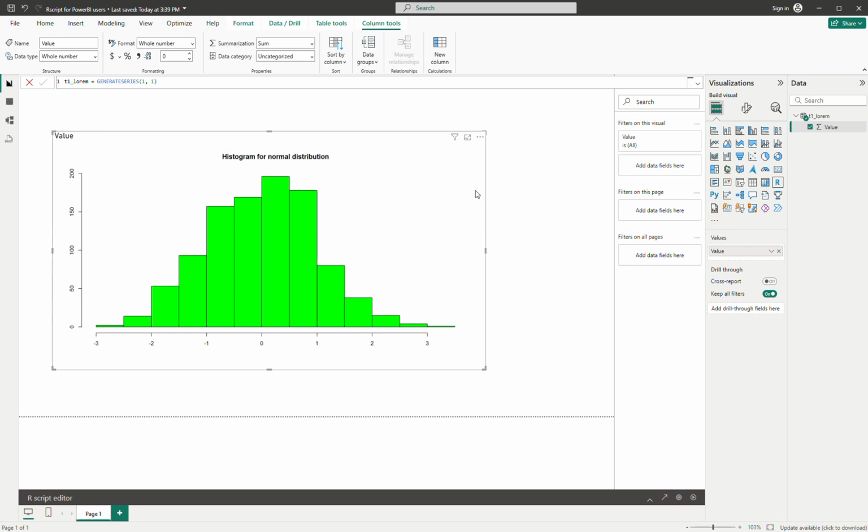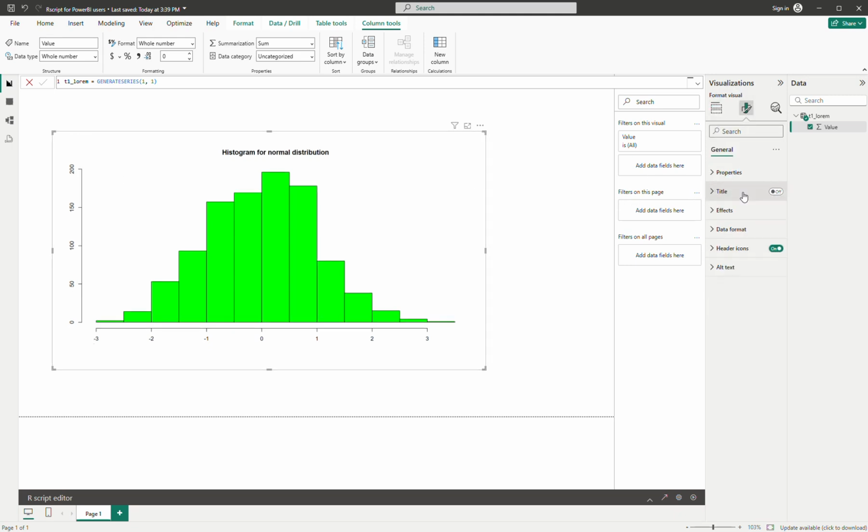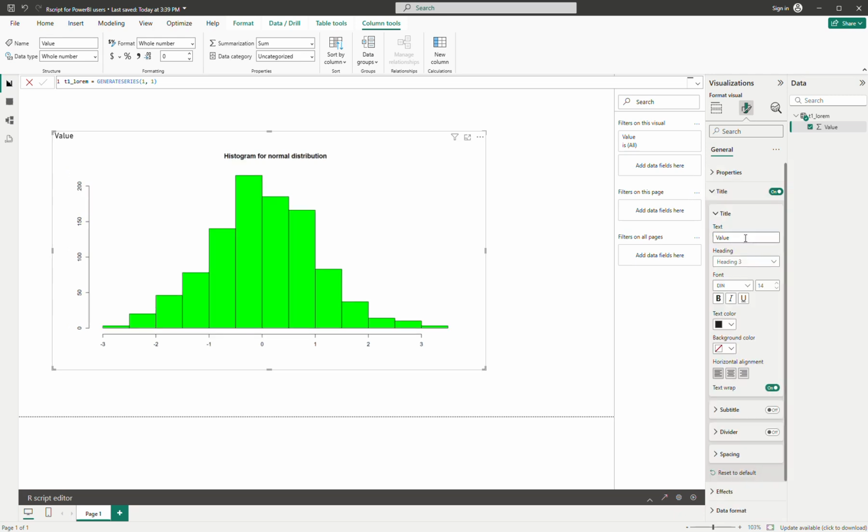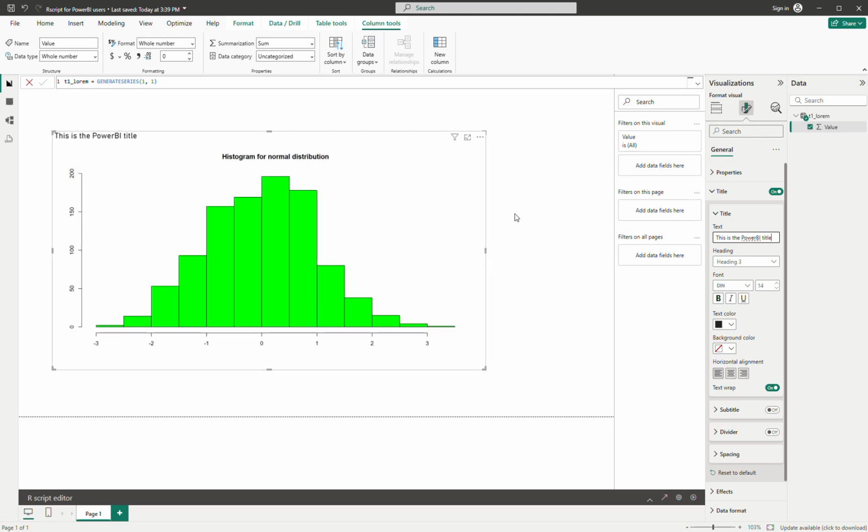This is the Power BI label. So if you want to make it disappear, you have to put the title in here, but because you have the title in this one already, it doesn't make sense to make a double title. But in case you want to, you can just edit this one. Okay, so this is the Power BI title. Okay, so you know that.